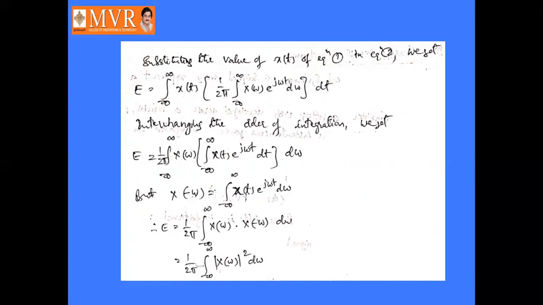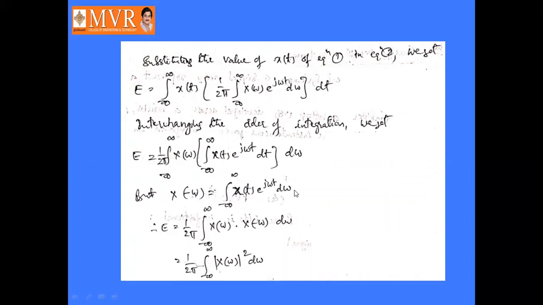Now interchanging the order of integration, we get E equal to 1 by 2 pi integral minus infinity to infinity X of omega into integral minus infinity to infinity x of t into e power j omega t dt, into d omega. But X of minus omega is nothing but integral minus infinity to infinity x of t into e power plus j omega t dt, where the minus is replaced by plus.